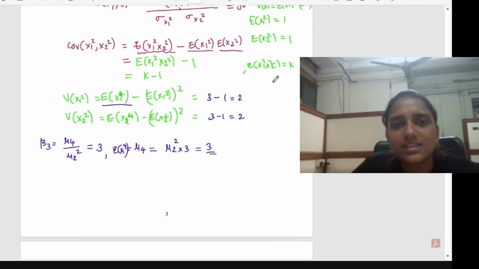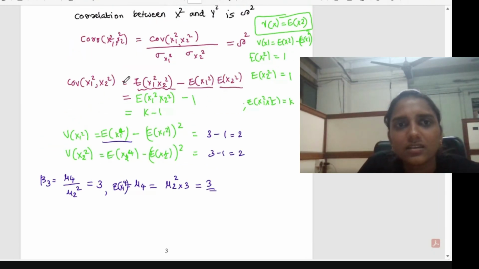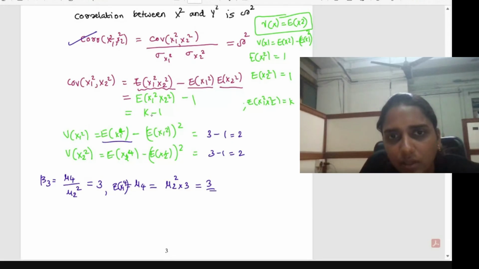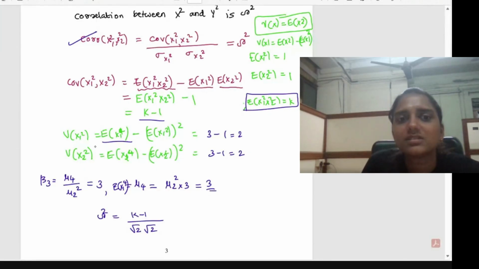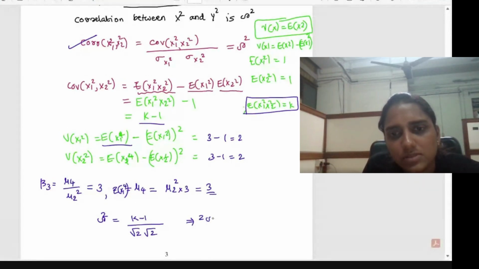Okay. So we can then substitute in this relation. So in this relation, if you substitute, rho square will be equal to this thing. And this covariance we have already found out, k minus 1. So rho square is equal to k minus 1 divided by root 2 into root 2. Standard deviation you have to take, this is variance. Okay. So that implies 2 times rho square.